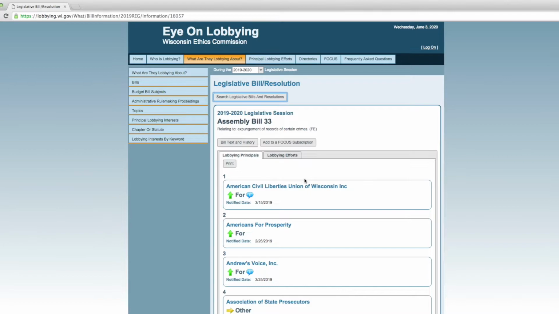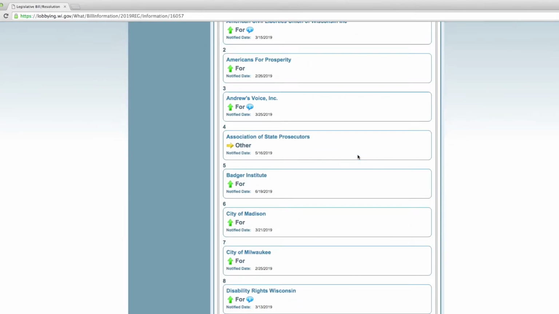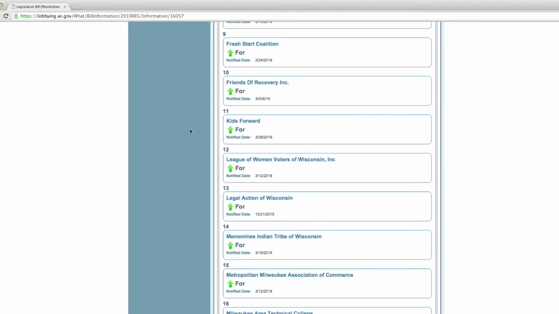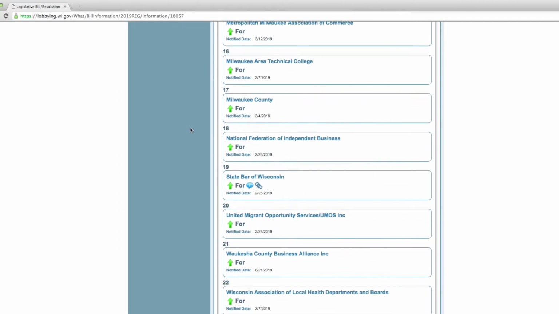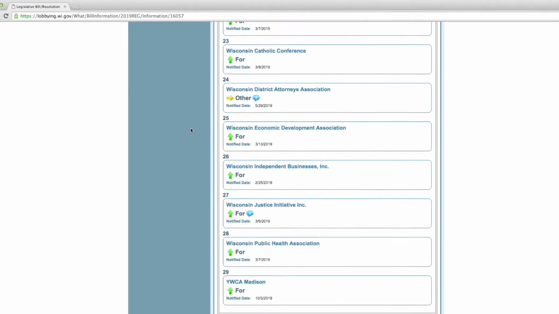And so here you can see a very unique one-two punch: the American Civil Liberties Union, so the ACLU, and then number two is Americans for Prosperity. Trust me, these two groups are not always in favor of the same piece of legislation, but here they are. And you can go down where the Association of State Prosecutors, they weren't an arrow for yes, they weren't an arrow for no, and they registered as other, meaning they had some unanswered questions. But you can see here a ton of different groups have registered in support of this legislation.